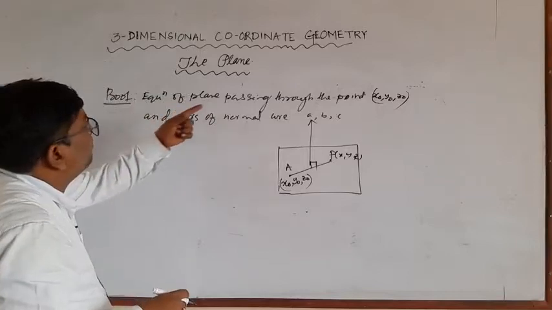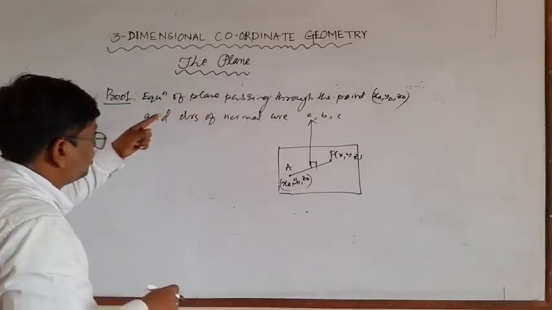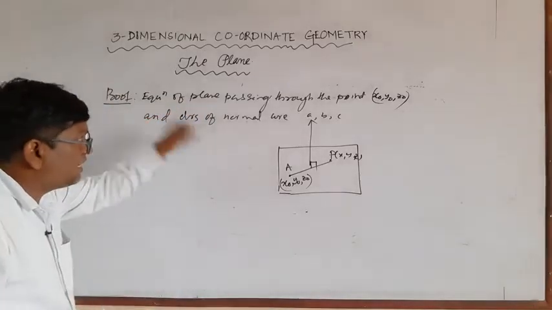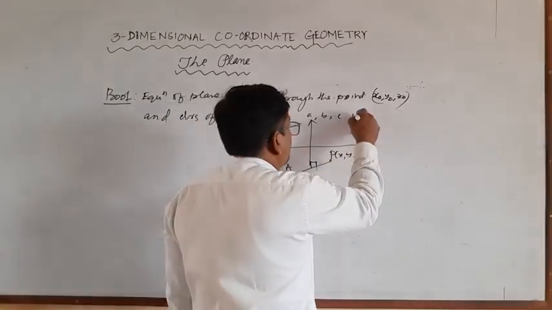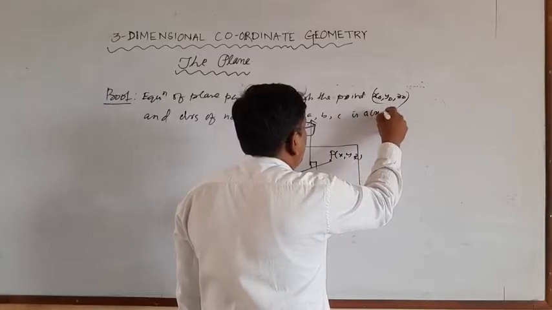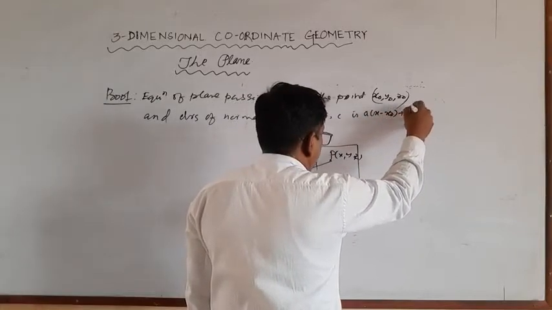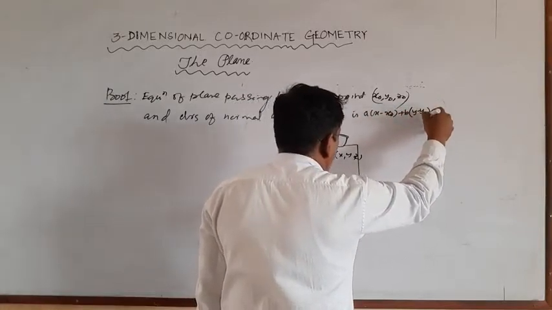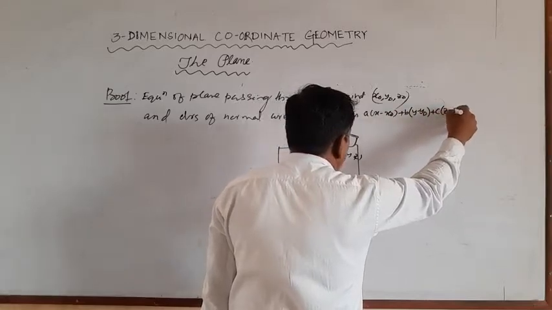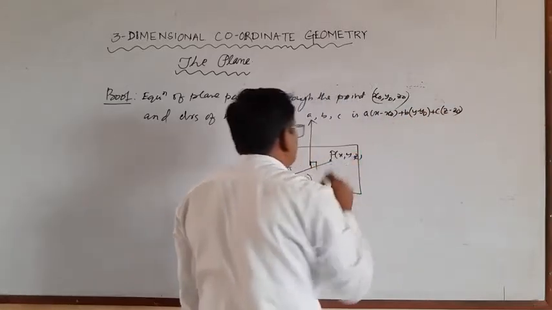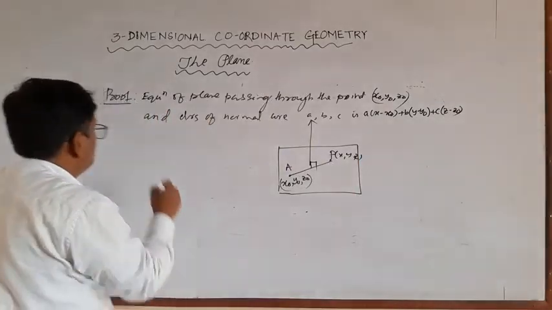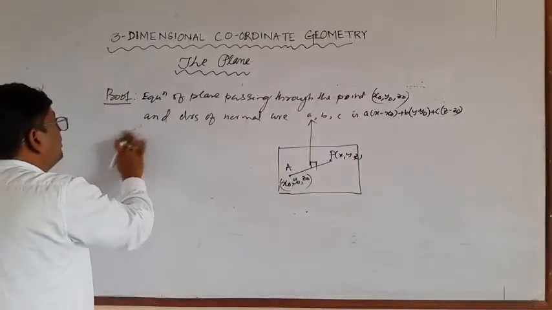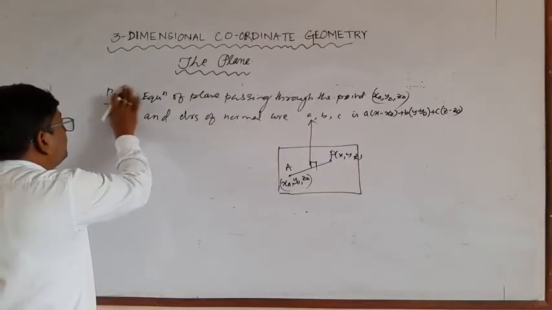Equation of plane passing through the point x naught, y naught, z naught, and DRS of the normal are A, B, C is given by what? A into x minus x naught plus B into y minus y naught plus C into z minus z naught. This is the formula. Now to prove the formula, given points. Proof.